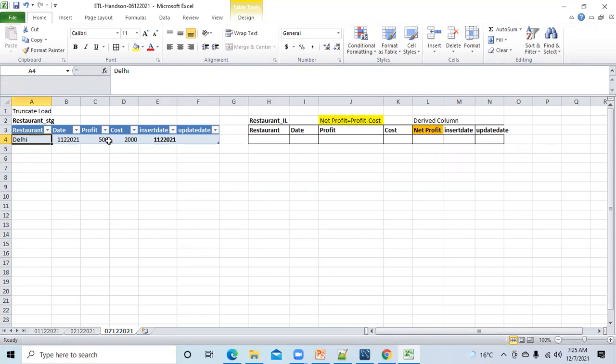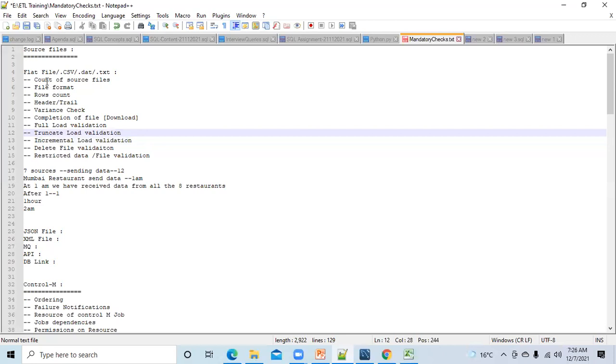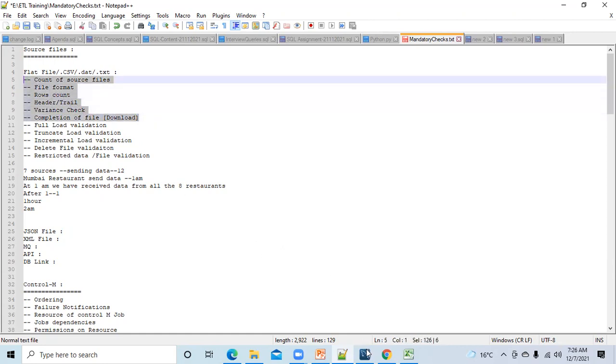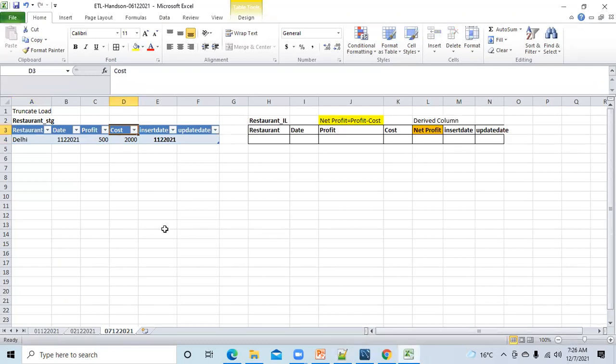Source count. Header and trailer count, right? And file naming conventions, right? That's what we have to check, and we have to check that all the columns are there or not. So these are the basic checks which we have discussed already: count of source file, file format, rows count, header and trailer, variance check, completion of file download. First of all, you have to do these things. If this looks good, then after that, what will you do?